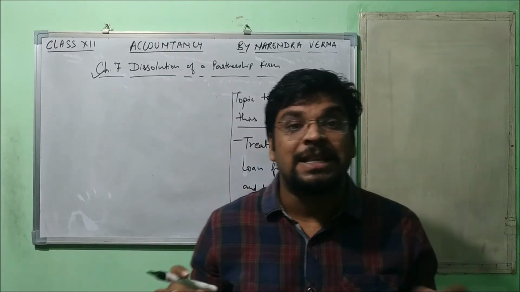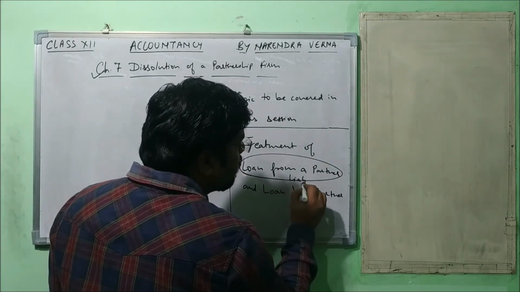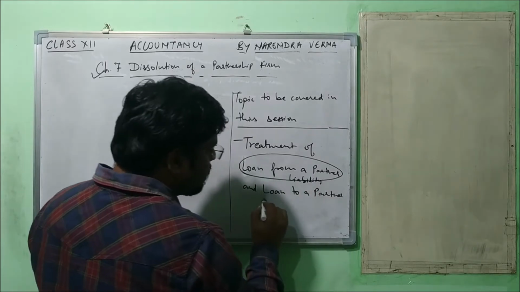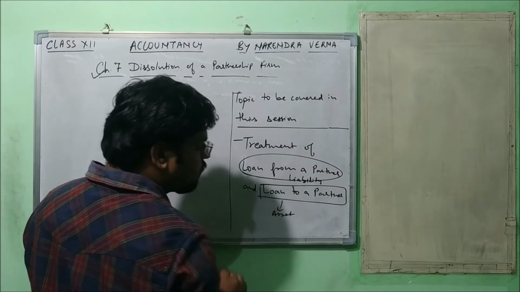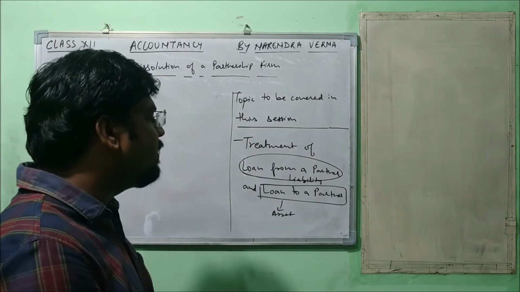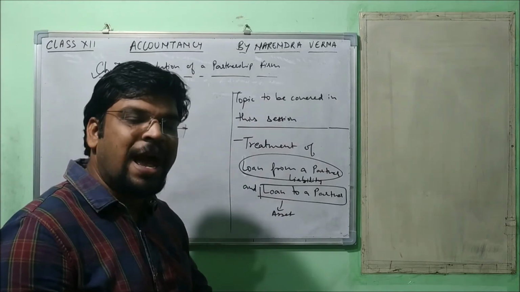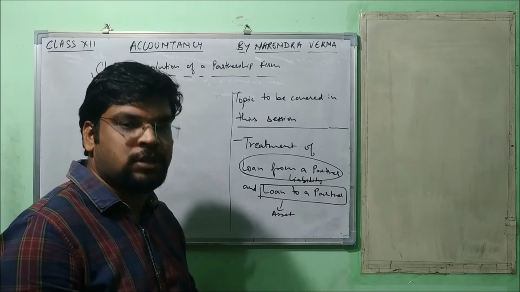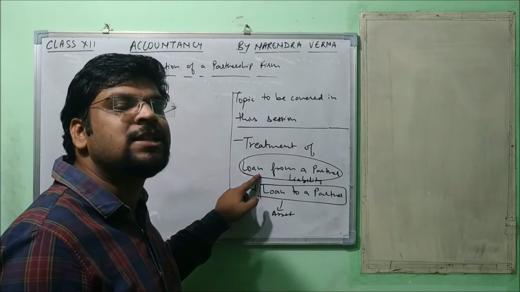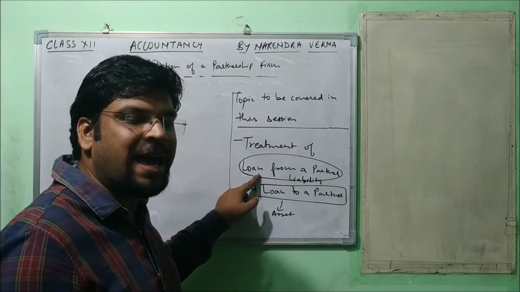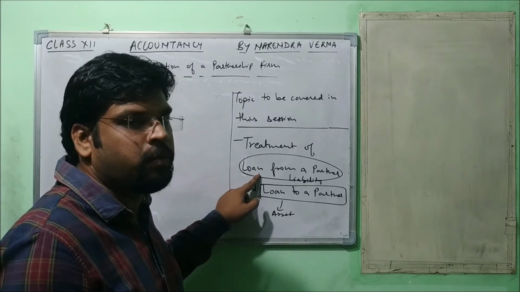Very first we need to understand that loan from a partner is a liability on a firm, right? And loan to a partner is an asset for a firm. It means the firm has given some amount of loan to a particular partner. So anytime the firm is supposed to receive it because it is an asset. And this one means the firm has received some amount of loan from a partner and the firm is supposed to pay it back to that particular partner.